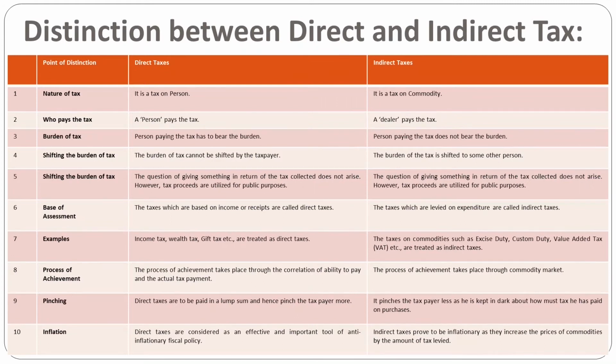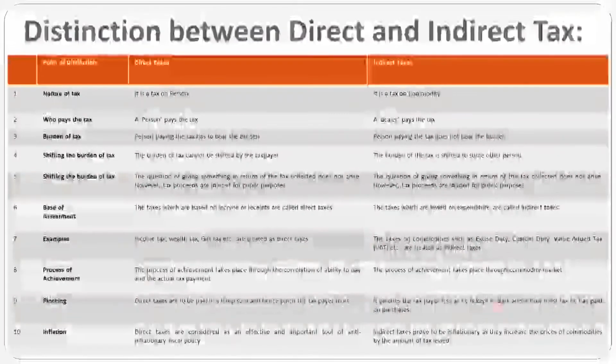Then the base of the assessment. The tax which is levied on expenditure is sometimes called indirect tax, which is connected with manufacturing, rendering services, or selling goods. On that basis, and the direct tax is based on income or receipts, which is the base of that particular assessment.